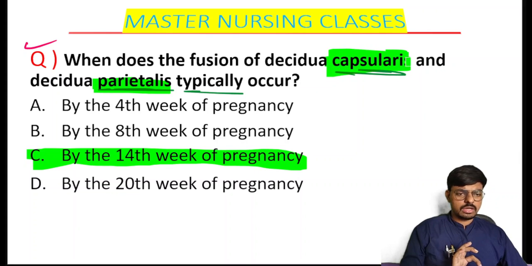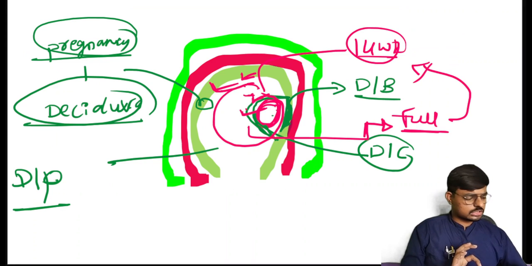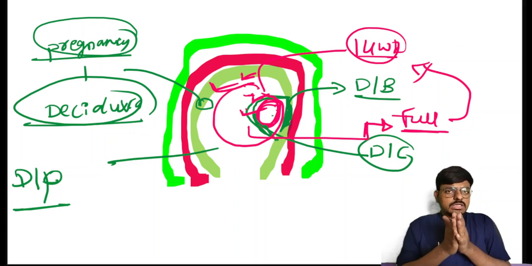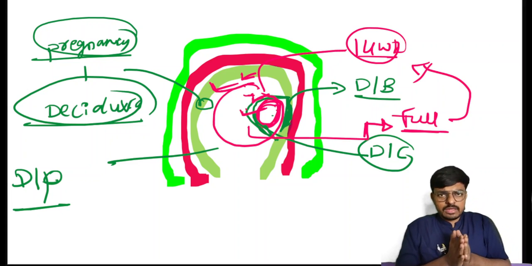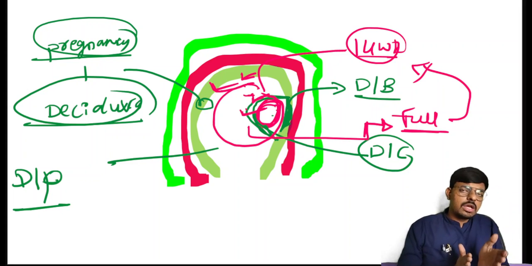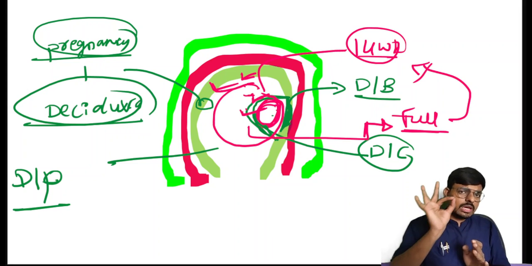On the decidua you have solved many questions here, knowingly or unknowingly. The decidua below the blastocyst we call decidua basalis. The decidua above the blastocyst we call decidua capsularis.